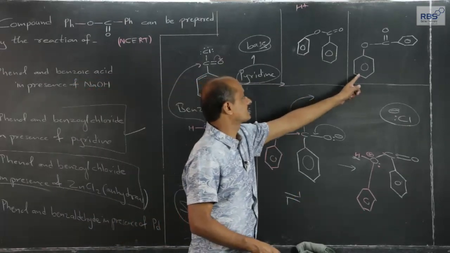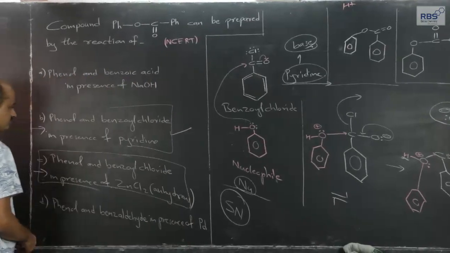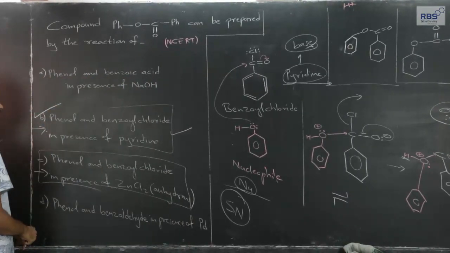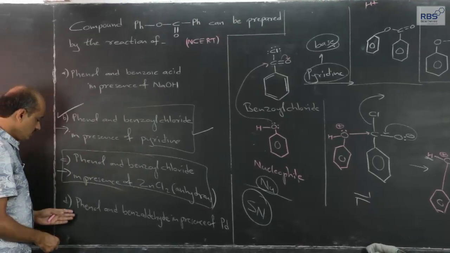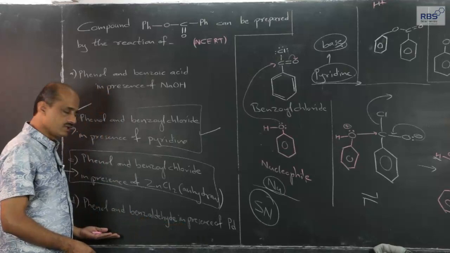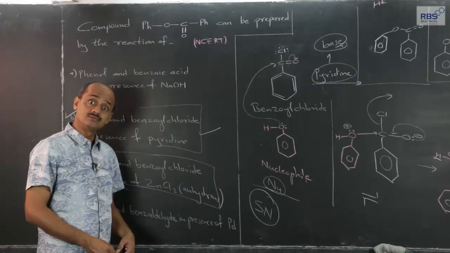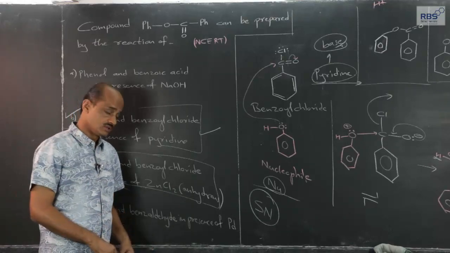This is how we have considered two different reactions, and the answer for the question, if we wish to get this product, is phenol and benzyl chloride in presence of pyridine. Here, phenol and benzaldehyde in presence of palladium, no reaction will take place. Palladium we use as a catalyst, like nickel, palladium, platinum, for addition of hydrogen.